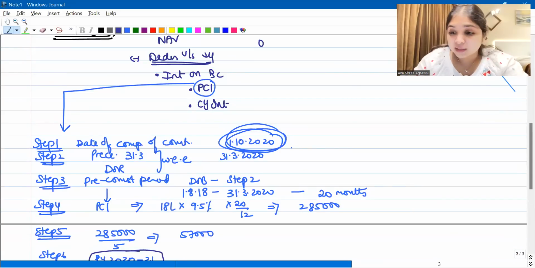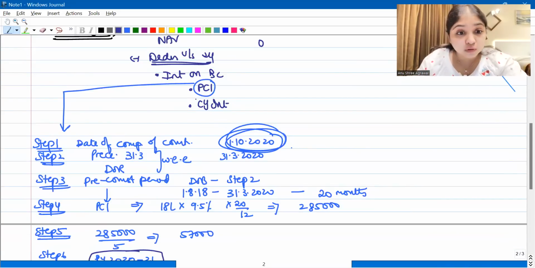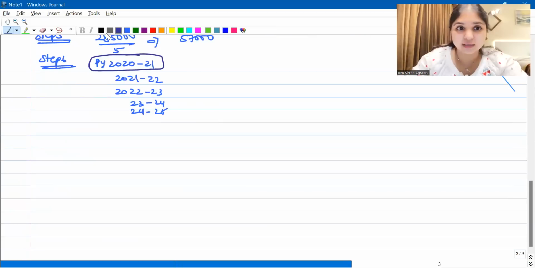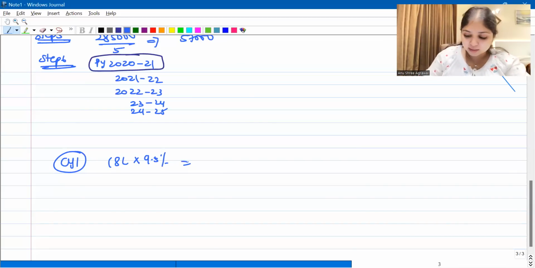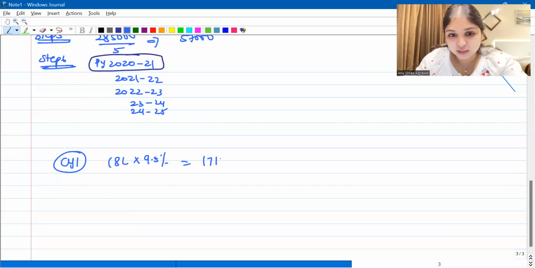But never stop with pre-construction interest. I have to discuss one more thing. I also have to discuss the current year interest. So what is going to be the current year interest? The full loan is outstanding. They are saying 18 lakh is outstanding. 18 lakh into 9.5% interest. So what is the current year's interest? The current year's interest is going to be 1,71,000.